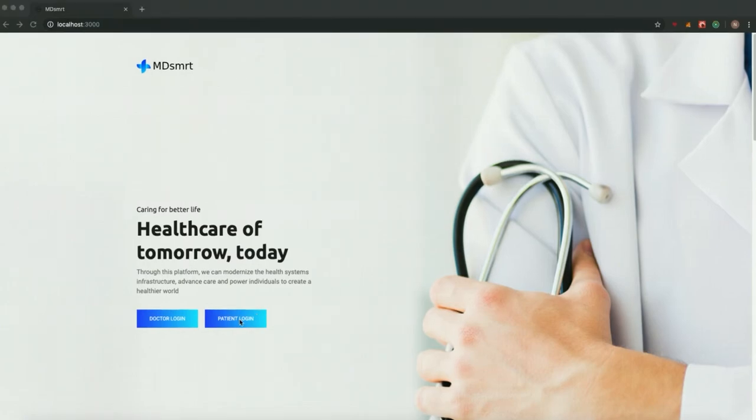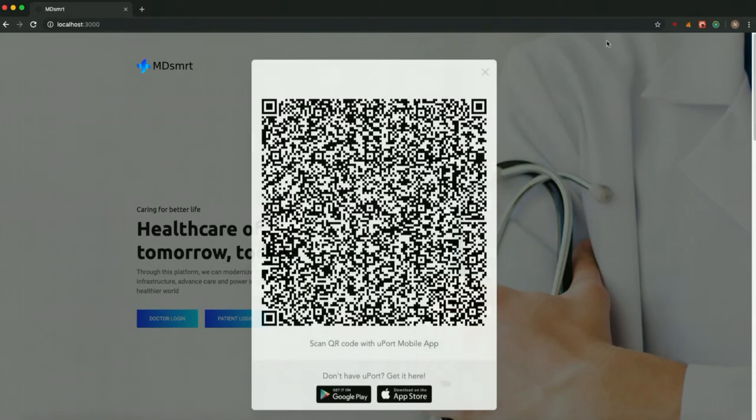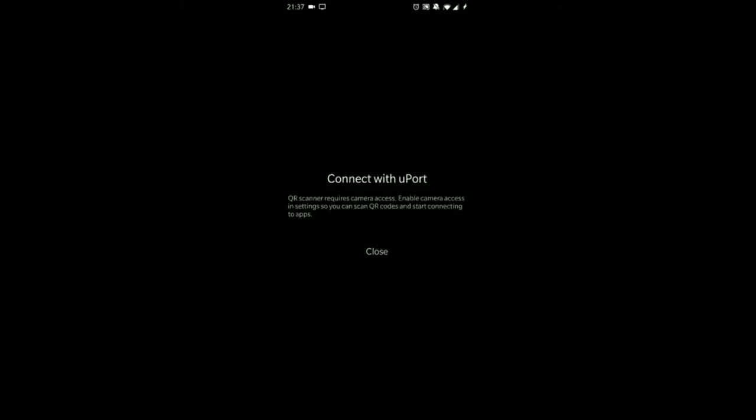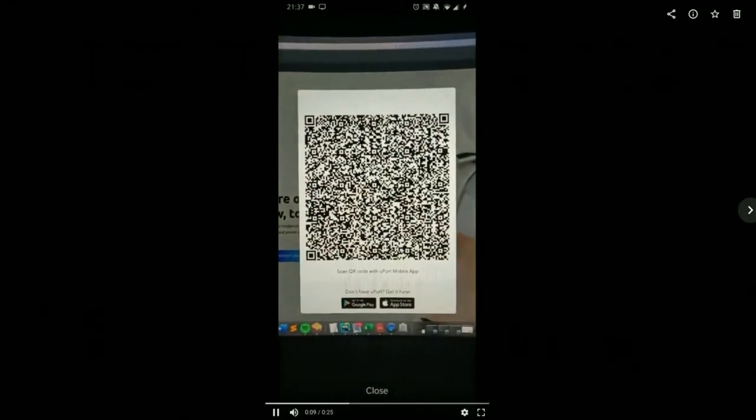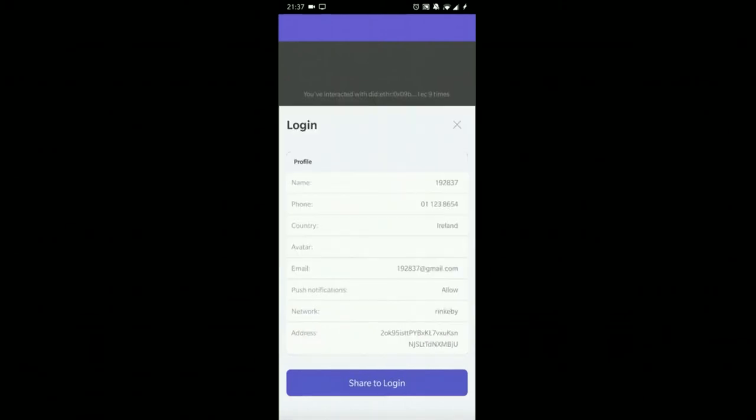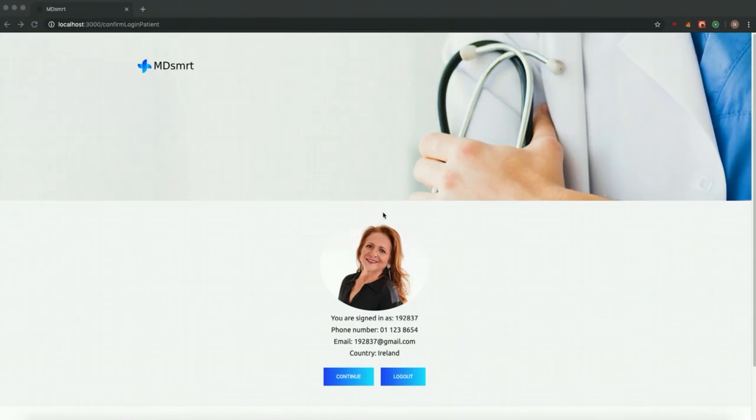Same method to log in as a patient. Log in using the username 192837. So we will use our scan. We will scan the QR code, and we will now accept the transaction with the details that we've had. This screen is to continue and to check if our transaction was complete.